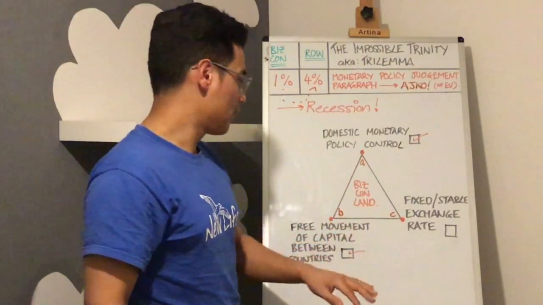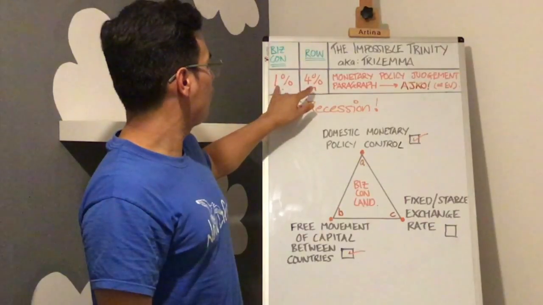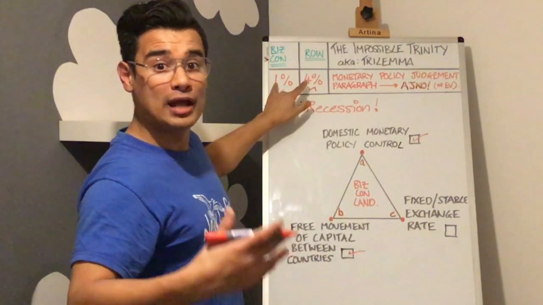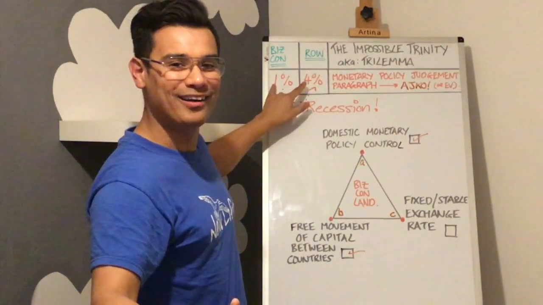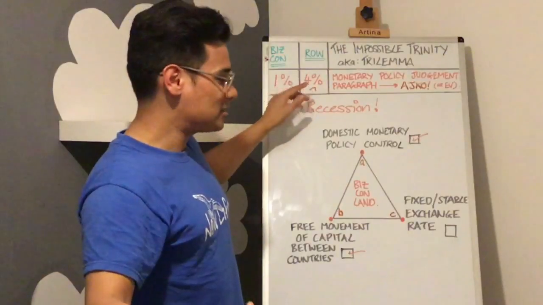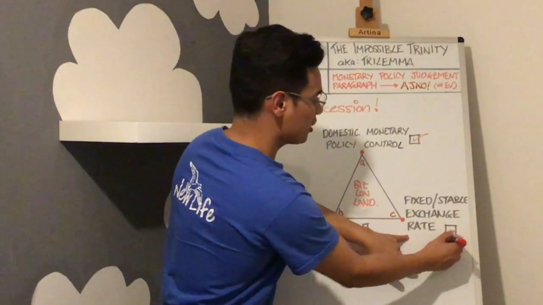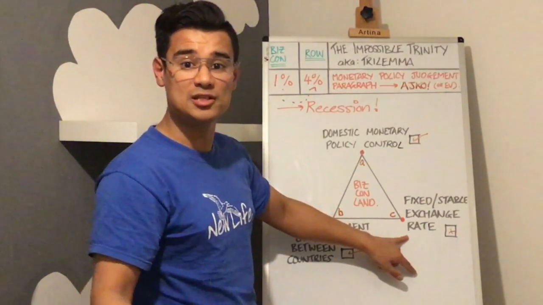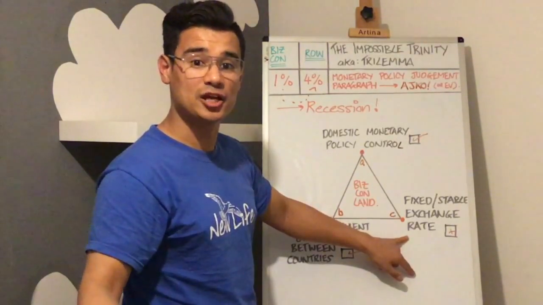We're 2 for 2. But with the lower interest rate now in BizCon land, it's likely that you're going to have a depreciation in your currency, the BizCon dollar, and that depreciation cannot happen if you've got a fixed or stable exchange rate. So that's blown that one out of the water. The depreciation in the exchange rate means that you're not going to have that stable exchange rate.